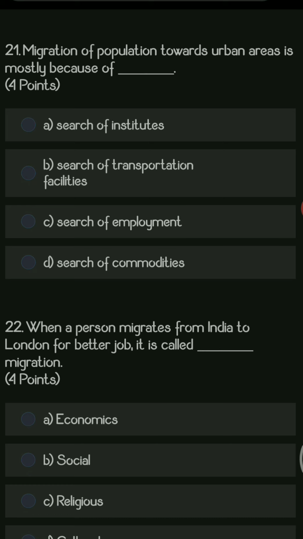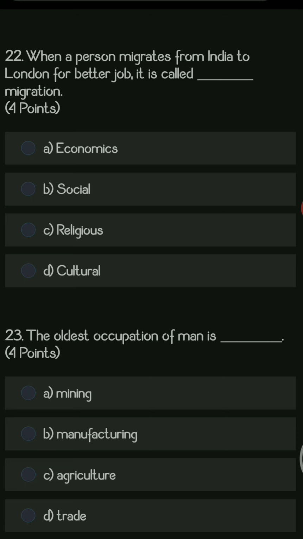Next question. Migration of population towards urban areas is mostly because of dash. Options are search of institutes, search of transportation facilities, search of employment and search of commodities. Definitely migration is basically done in search of employment. Next question.